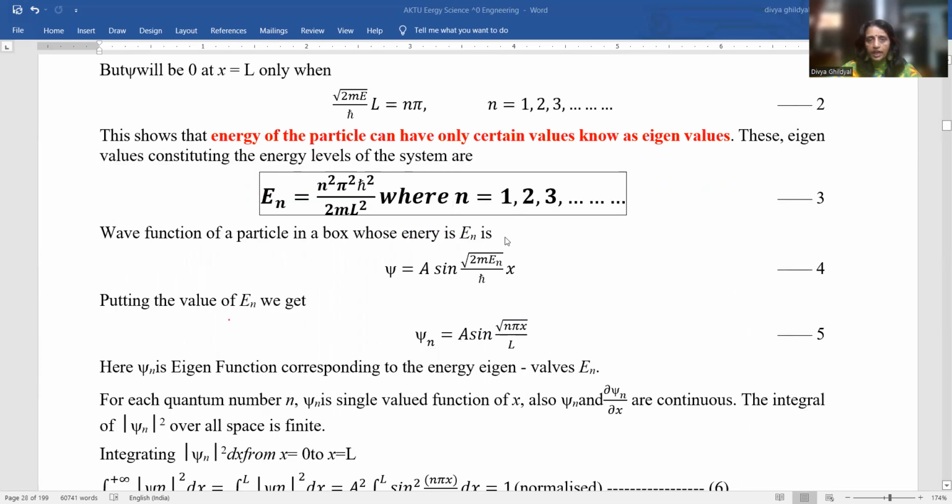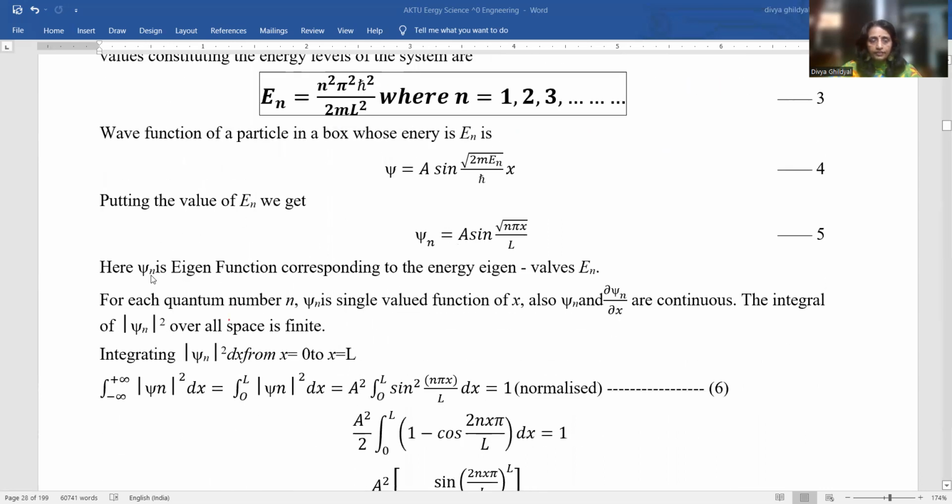In this expression, I will put the value of En from here, with En = n²π²ħ²/2mL², and I get φn = A sin(nπx/L). Here φn is the eigenfunction corresponding to the energy eigenvalues. For each quantum number n, if φn has to be acceptable, then it should be single valued, finite, normalized, and continuous.